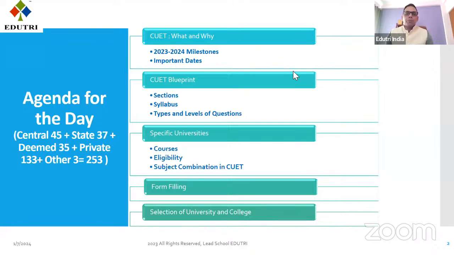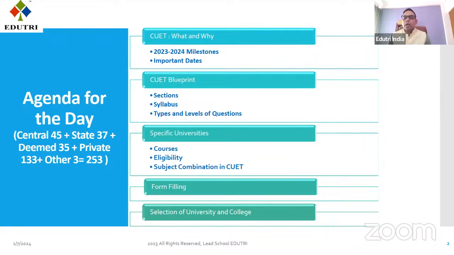We will be covering the 2024 milestones. We will be covering important dates. We will be covering the different sections of the CUET examination, the syllabus for the CUET examination, and types and level of questions. Then what are the courses you can do through CUET? What are the eligibility criteria of different universities? Subject combinations of different universities.